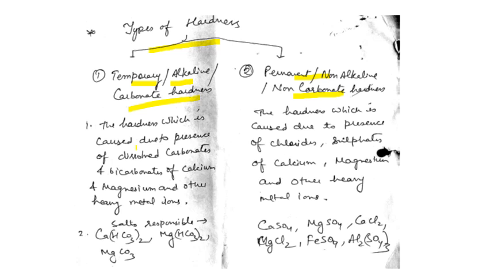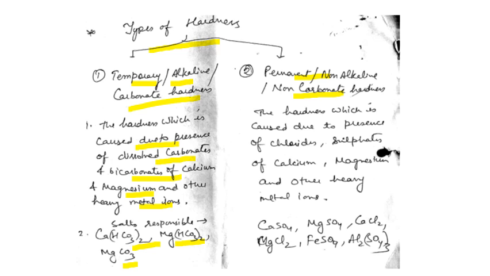The hardness which is caused due to the dissolved carbonates or bicarbonates of calcium, magnesium and other heavy metal ions is called temporary hardness. So if salts like calcium bicarbonate and magnesium carbonate are present in the water, it is responsible for the temporary hardness, which is also called alkaline and carbonate hardness. And why is it said to be temporary?